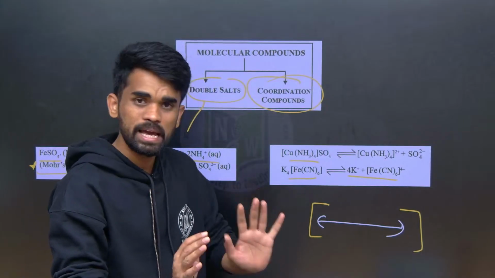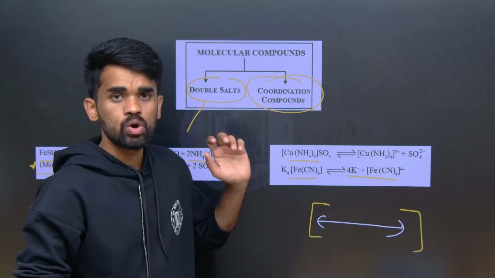I hope the basic difference between a salt and a coordination compound is clear. These coordination compounds are highly stable. So generally, how are these coordination complexes shown? We use a square bracket, in which the metal atom is represented with M. Let us say M is the metal present in that coordination compound, and there will be some ligands. L represents ligands surrounded around this metal atom, and let us say n ligands are there. So n represents the number of ligands in this metal complex.